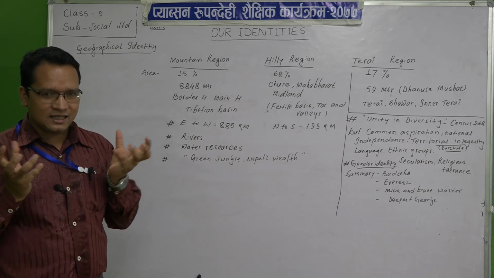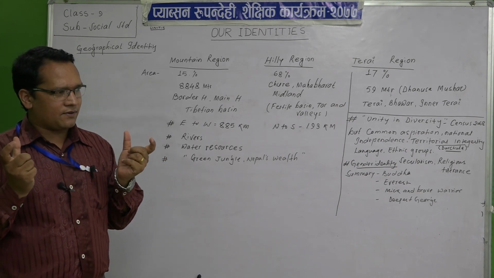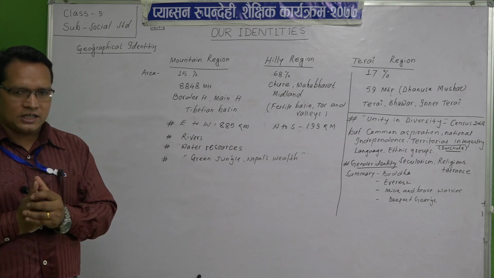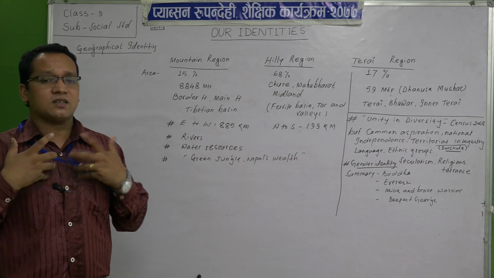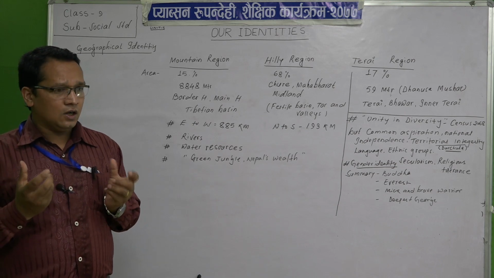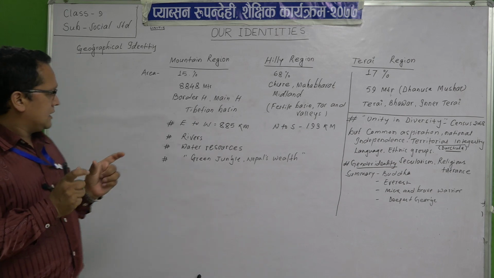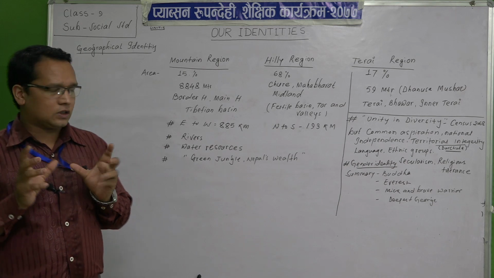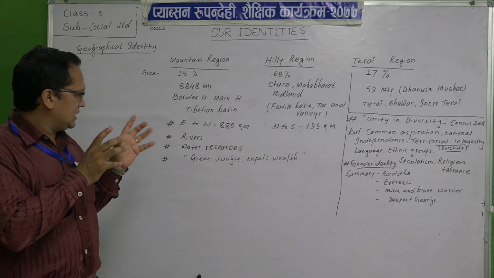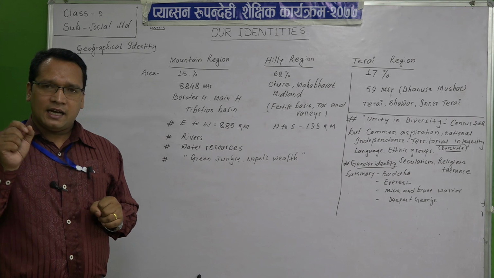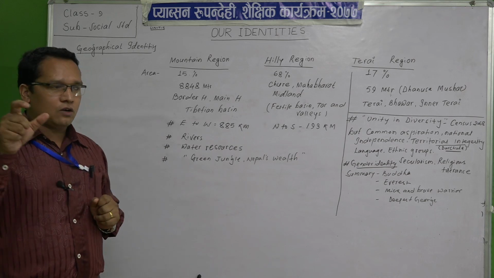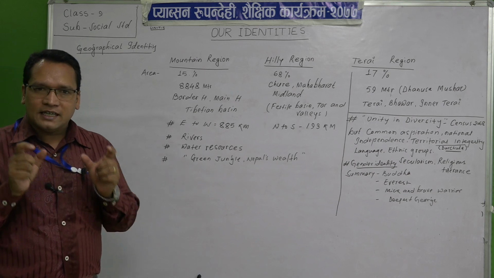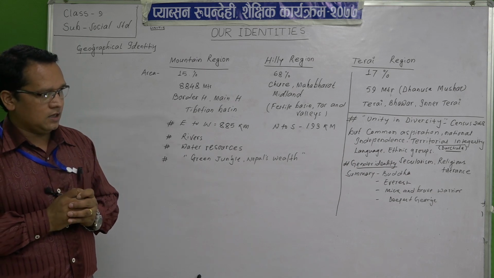Have you ever thought that all the people of every country have that luck? We are so lucky. Our east to west length is only 885 kilometers on average, whereas north to south our breadth is 193 kilometers.